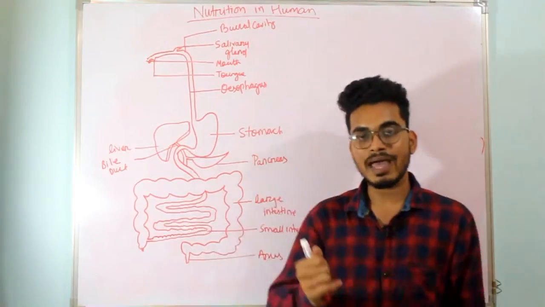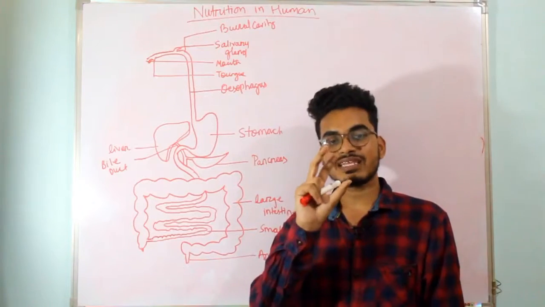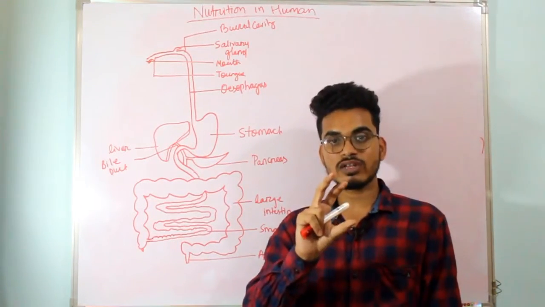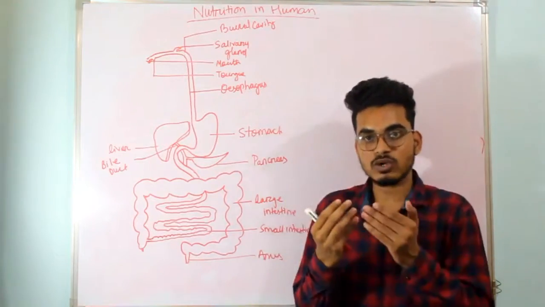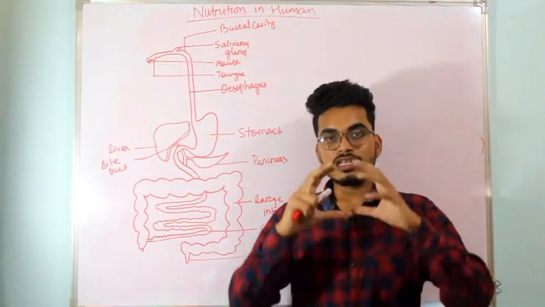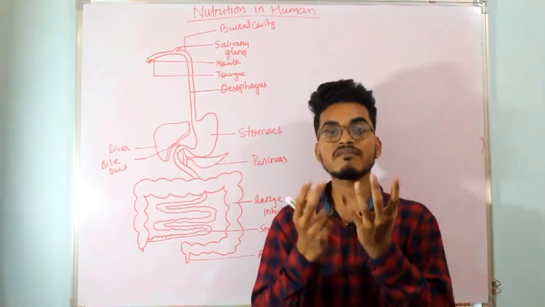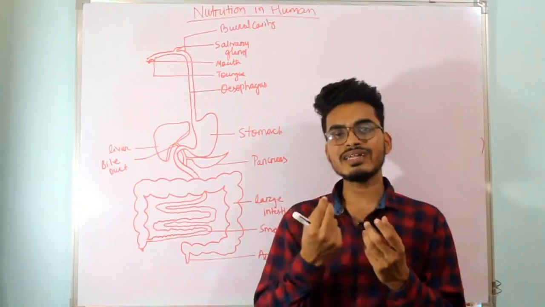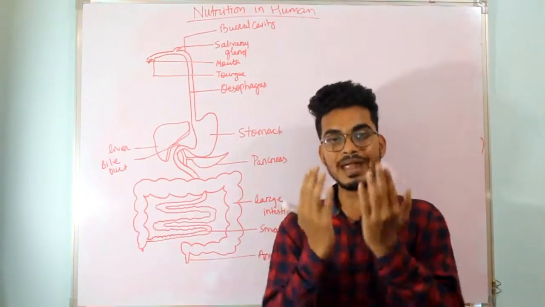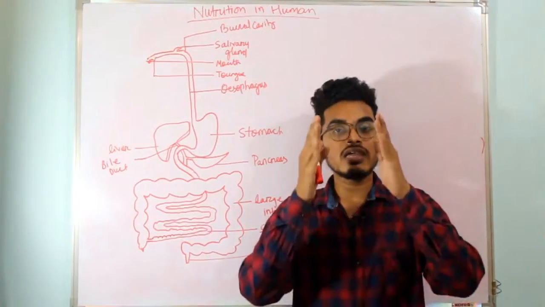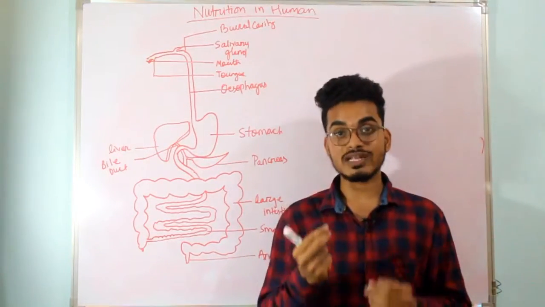Coming back, once the food is made into a paste, the hard form of food has now become a paste. Why should it be made into a paste? As we know, the inner lining of the alimentary canal is soft and smooth.